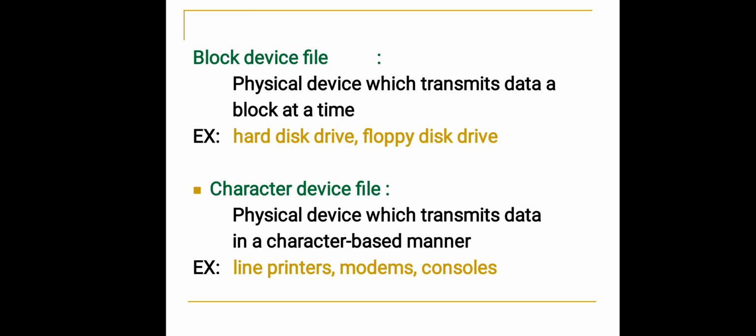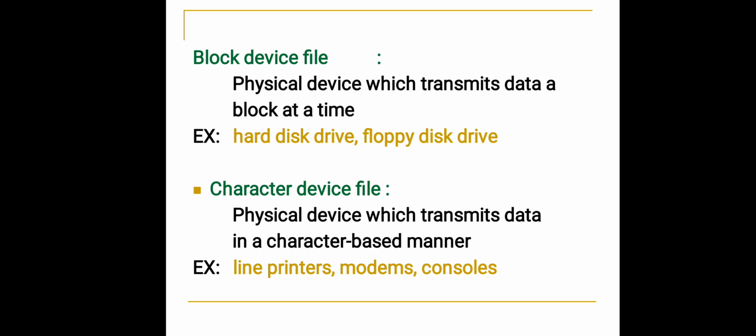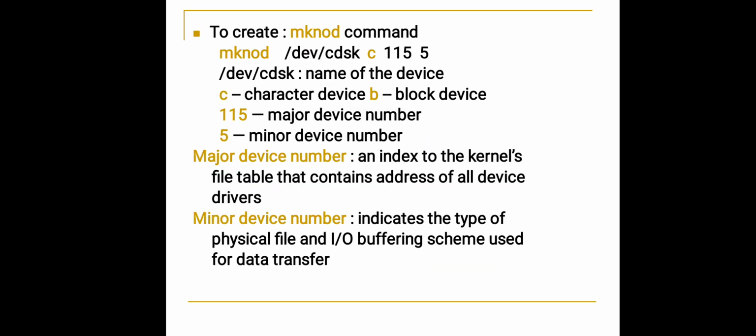Then we have a block device file. A physical device which transmits data a block at a time is called a block device file. Examples of block device files are hard disk drive and floppy disk drive. A character device file is a physical device which transmits data in a character-based manner. Examples are printers, modems and consoles. To create a block or character device file, we use a command called mknod.